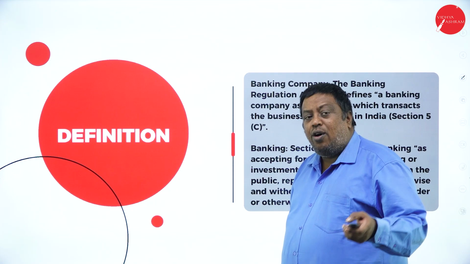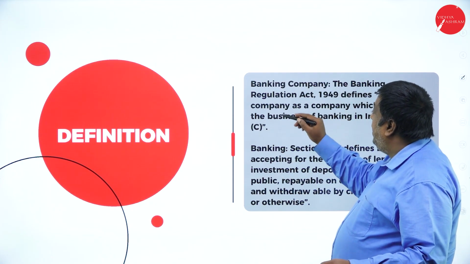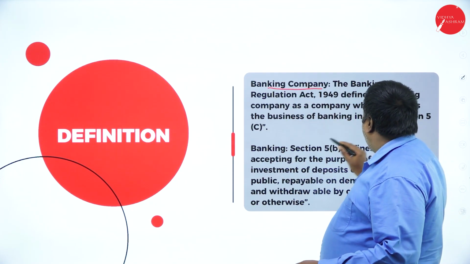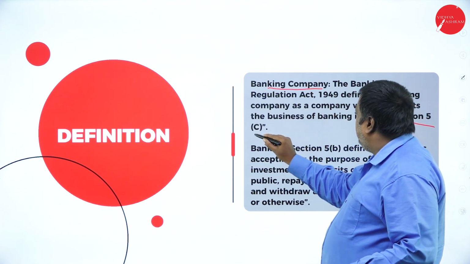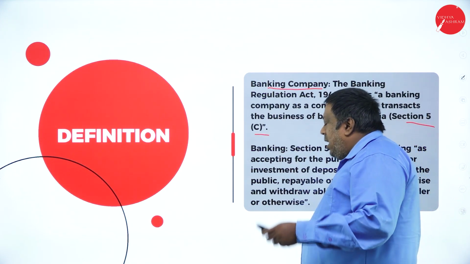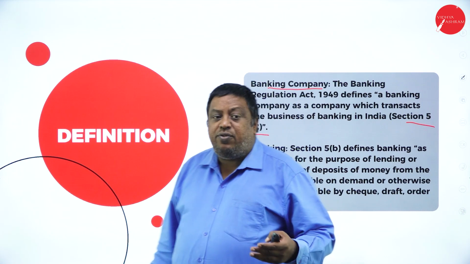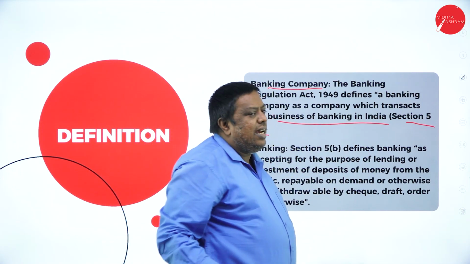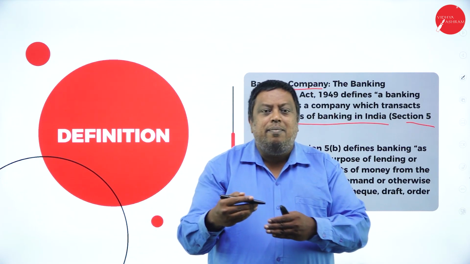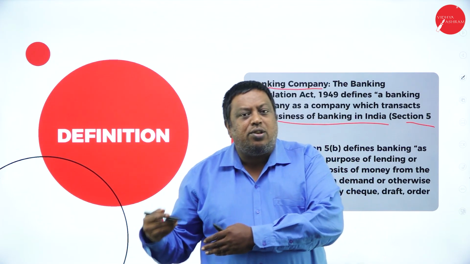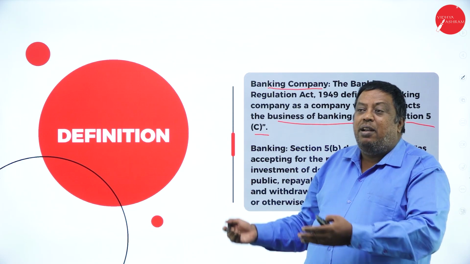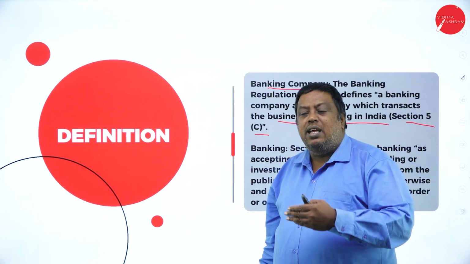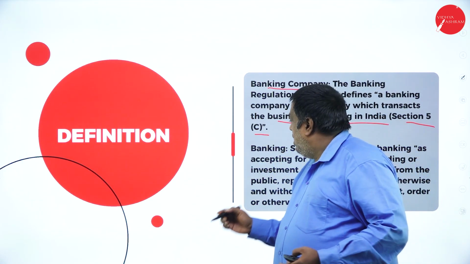The definition of a bank or banking company is given under Section 5, sub-clause C. It says that a banking company is one which deals with the business of banking in India and transacts related business. In simple terms, it means accepting money and lending money.